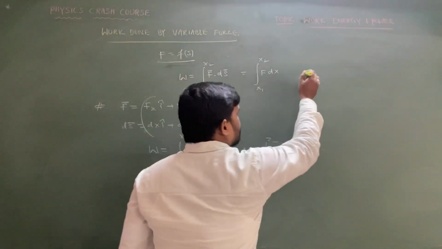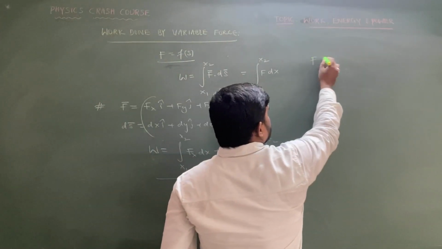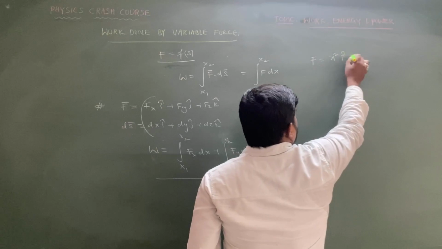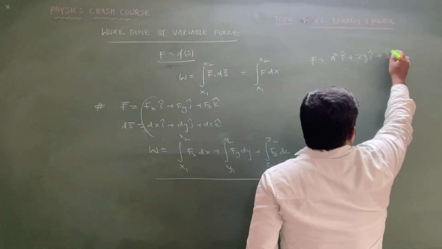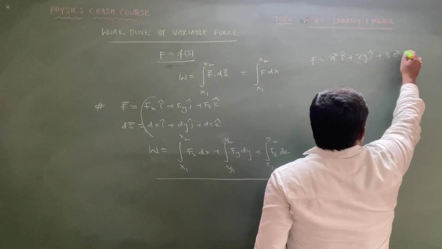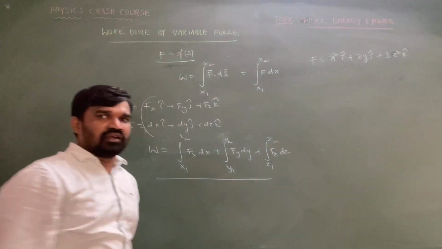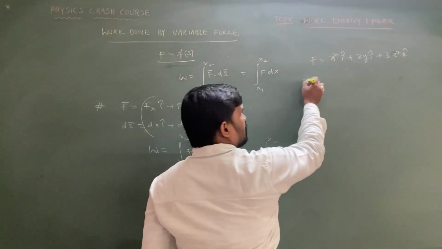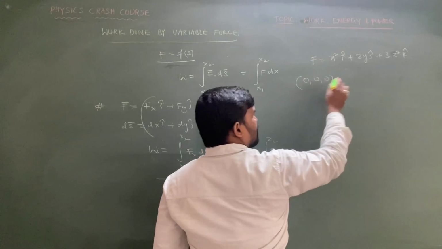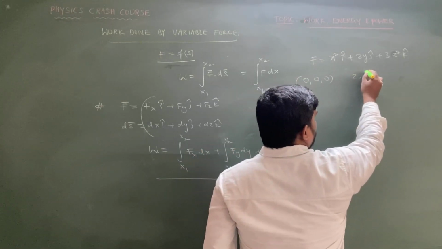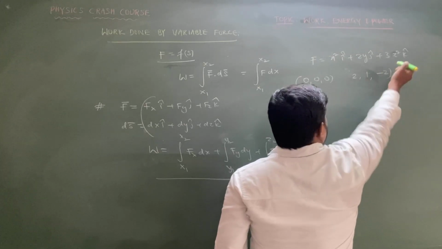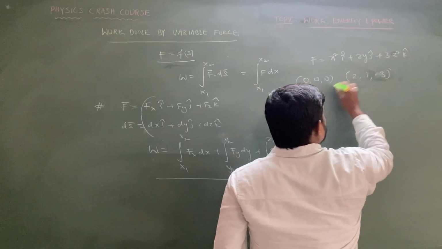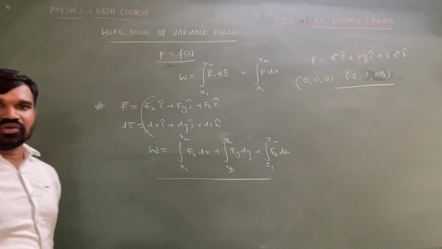Suppose sometimes they might give that the force is equal to x square i cap plus 2y j cap plus 3z square k cap. Then determine the work done in order to displace the body from 0, 0, 0 to 2, 1, 3, sir. So what is the work done in order to displace the body?